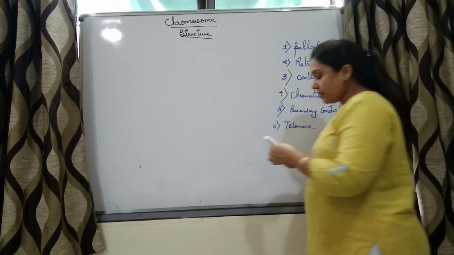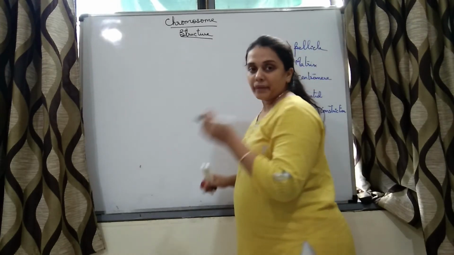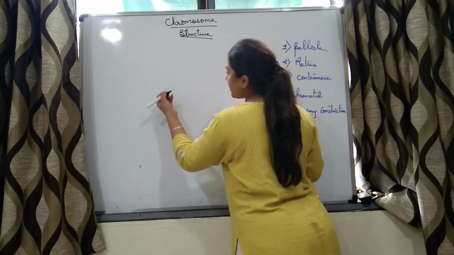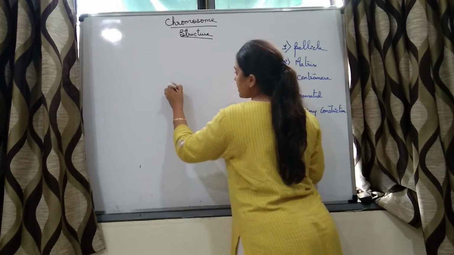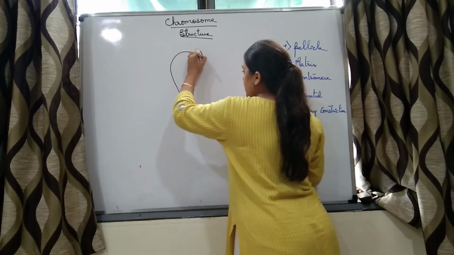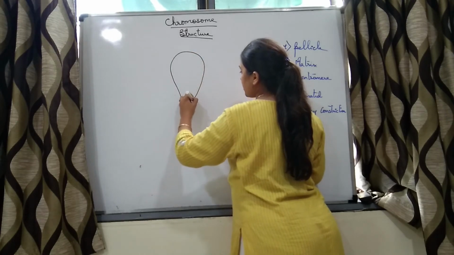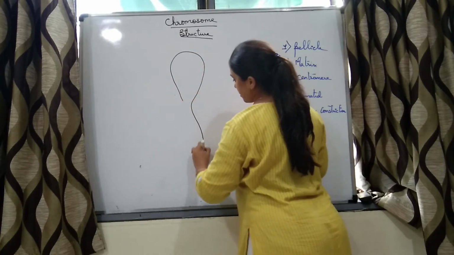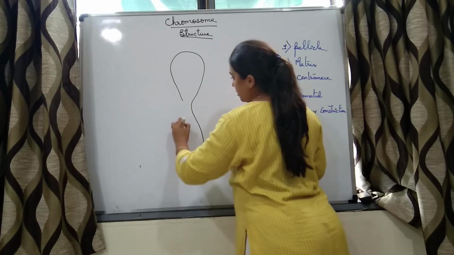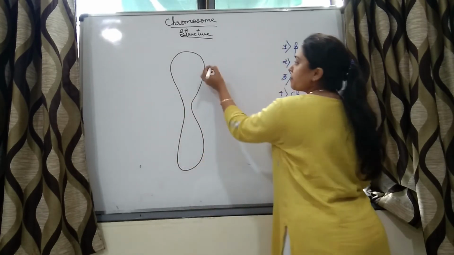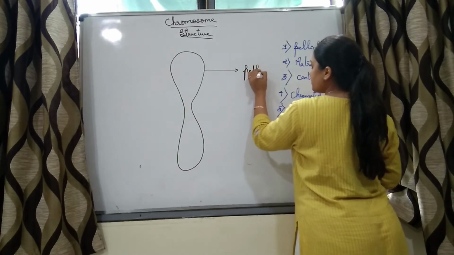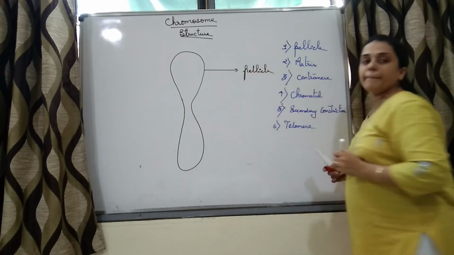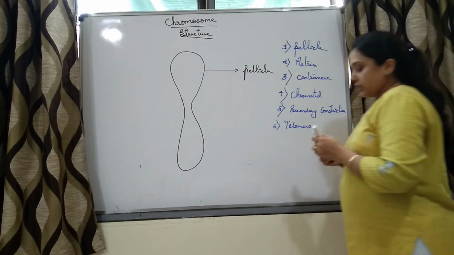Pellicle, right? So there is a membrane, which is called the pellicle. Let me draw it. This is a membrane. This membrane is called the pellicle.